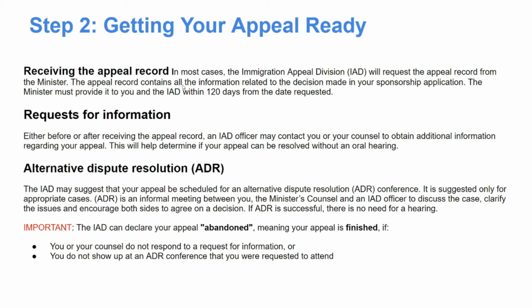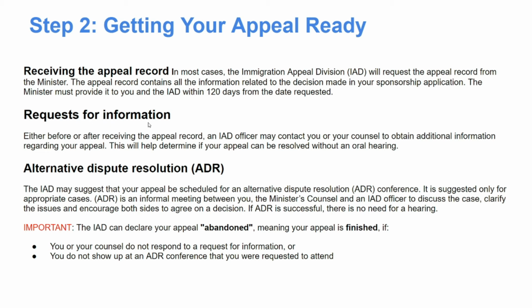The appeal record contains all the information related to the decision made in your sponsorship application. You will find all information in that appeal record. The appeal record is very important. The minister must provide it to you and the Immigration Appeal Division within 120 days from the date requested.